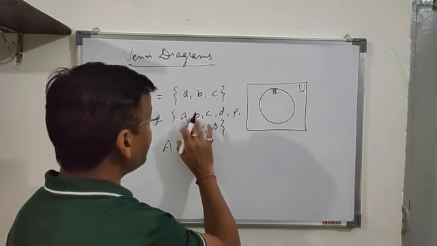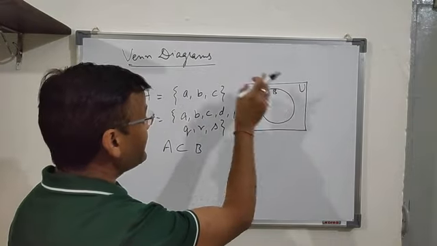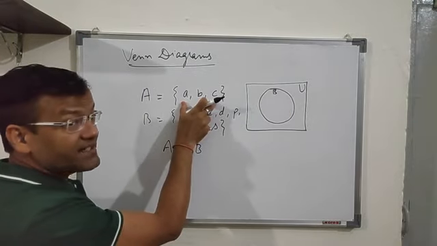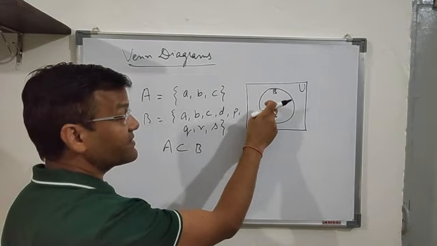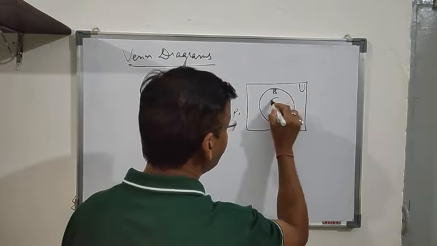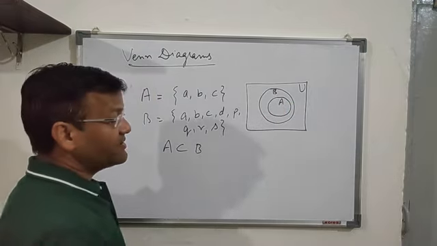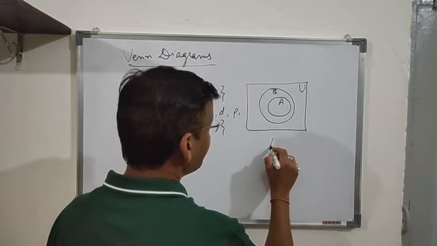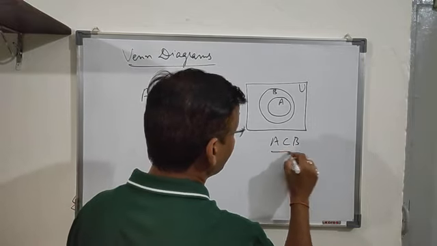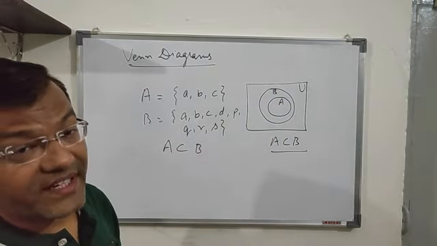Now, the elements of the set B are inside this circle, and at the same time A, B, C are the elements of the set A. Those will also be inside this circle B. So that means the set A is inside the set B. This represents that A is a subset of B, because every element of the set A is also an element of the set B.